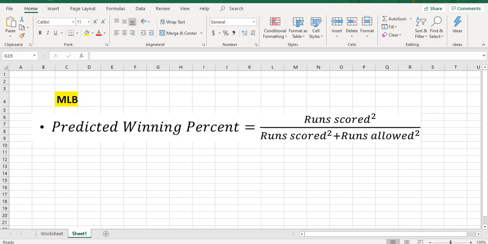We can use this method during the season to make predictions about whether a team will rise or fall in the standings. So, for example, if the predicted winning percent maybe halfway during the season is exceeding a team's actual winning percent, we would predict that that team would likely rise in standings.